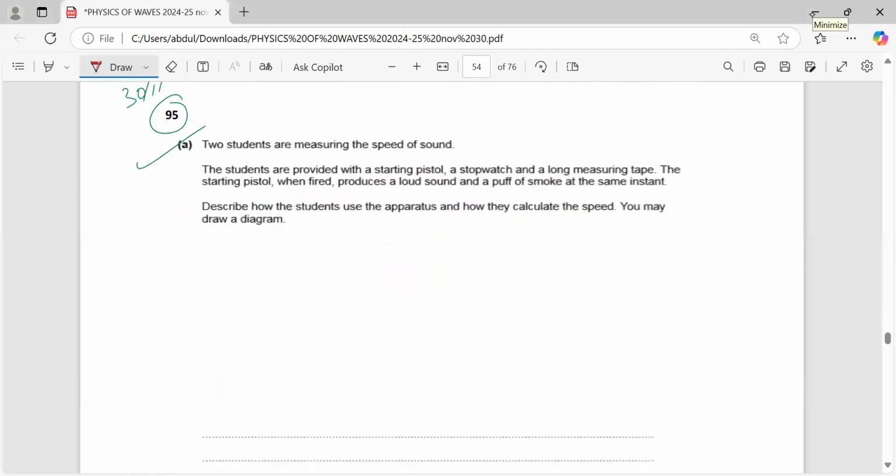This question I explained to you already last week. Two students are measuring the speed of sound. The students are provided with a starting pistol, a stopwatch, and a long measuring tape. The starting pistol, when fired, produces a loud sound and a puff of smoke at the same instant.